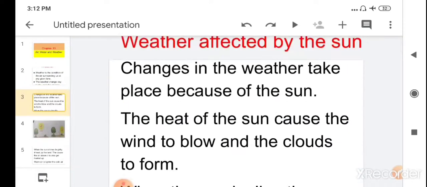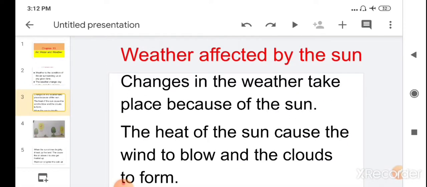Children, the next topic is how weather is affected by the sun. How does the sun affect the weather? Children, changes in weather take place because of the sun. The sun is the main reason due to which the weather changes. So changes in the weather take place due to the sun.